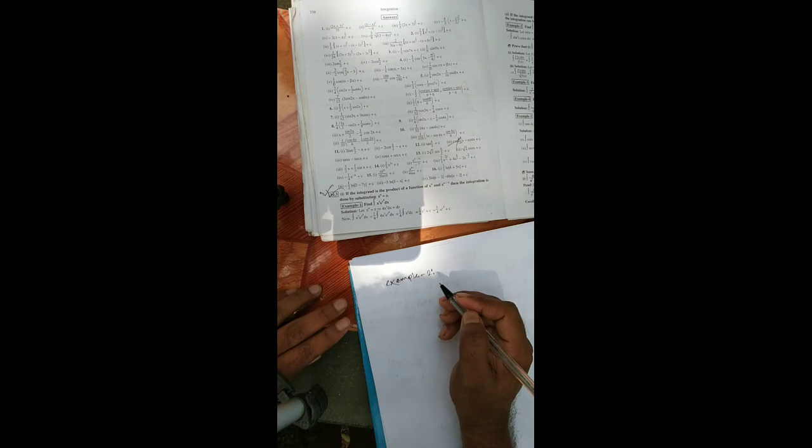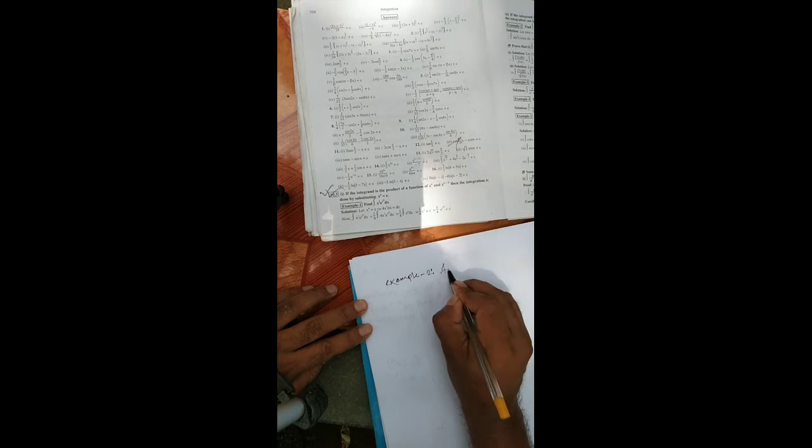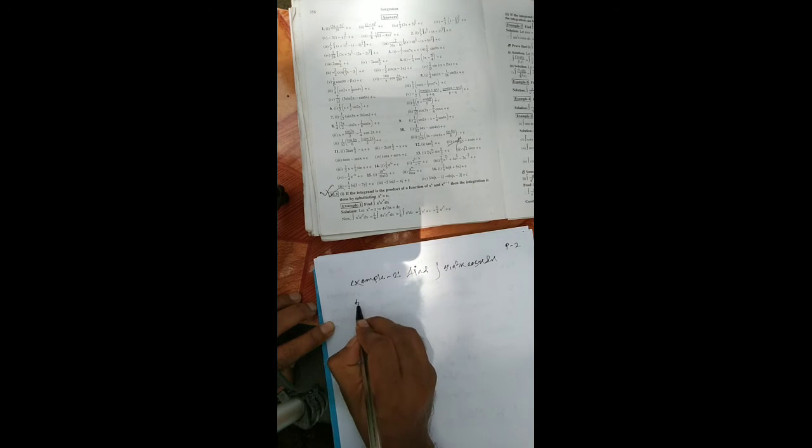Now example 2. Find the integration of sin square x cos x dx. Now here sin x is the function and its index is 2, and the derivative of sin x is cos x. We know the derivative of sin x is cos x, therefore the function is sin x and its derivative is cos x, and they are the product here. Now solution.